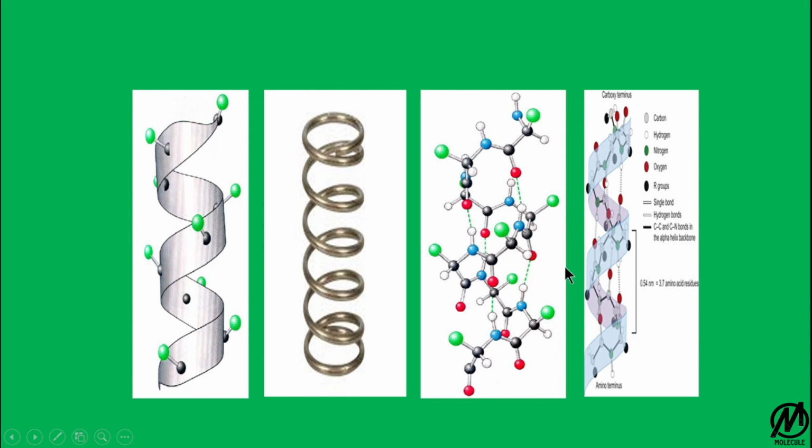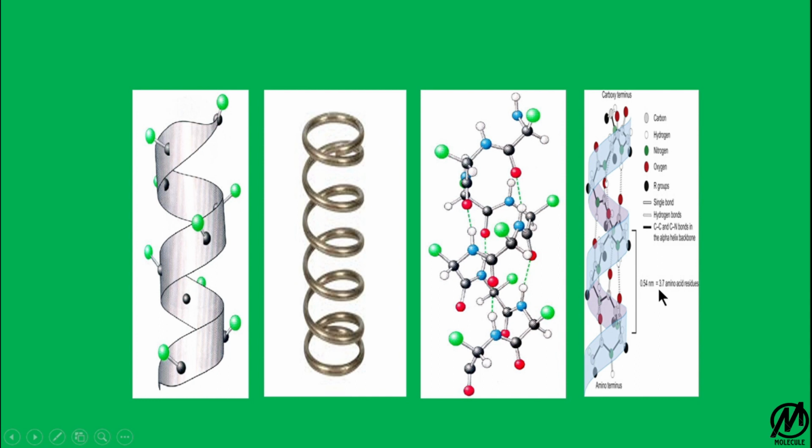Further, in the fourth figure, we can also see the rise of the helix, which is 0.54 nanometer or 5.4 angstrom, as we know that 1 nanometer is equal to 10 angstrom, or 1 angstrom is equal to 0.1 nanometer. 1 nanometer is 10 to the power minus 9 and 1 angstrom is 10 to the power minus 10.